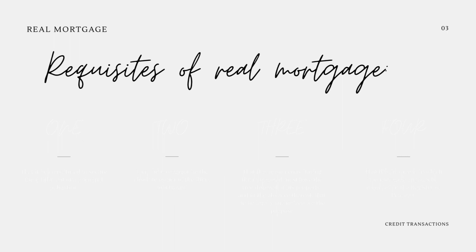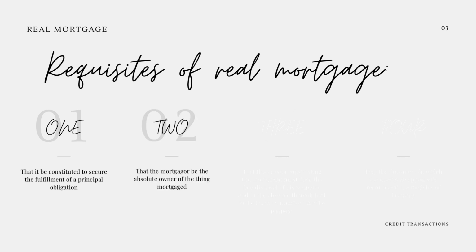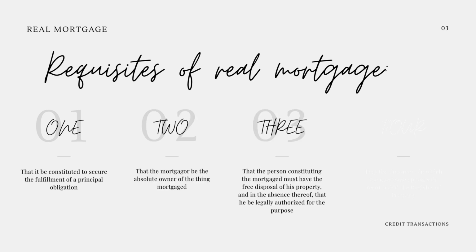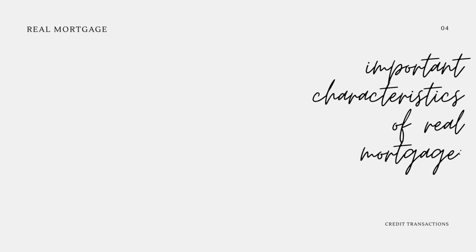The requisites of a real mortgage are that it be constituted to secure the fulfillment of a principal obligation, that the mortgagor be the absolute owner of the mortgaged property, that the person constituting the mortgage must have the free disposal of his property, and in the absence thereof, that he be legally authorized for the purpose, and lastly, that the document in which the mortgage appears be recorded in the registry of property.